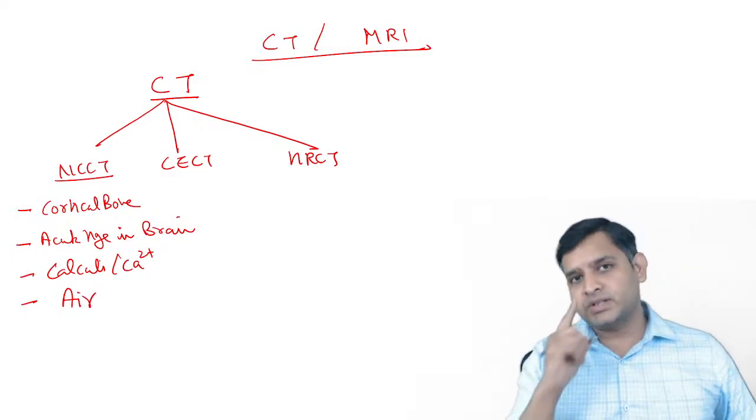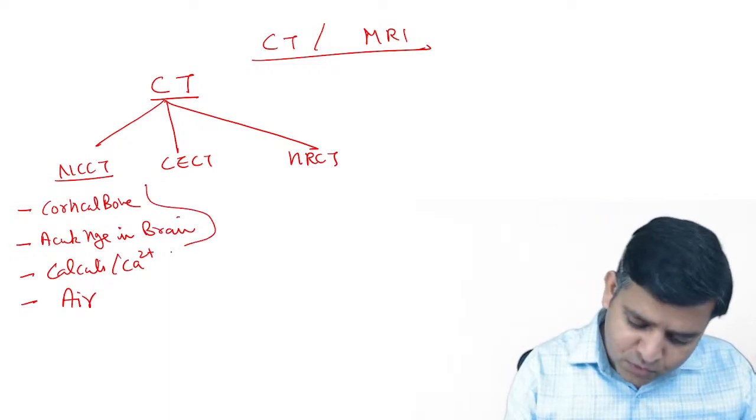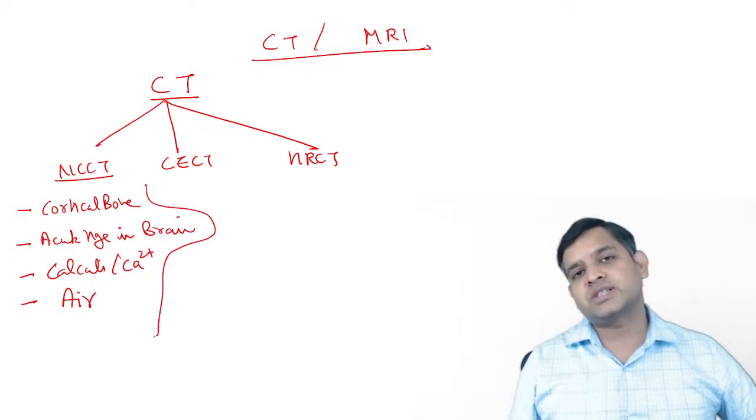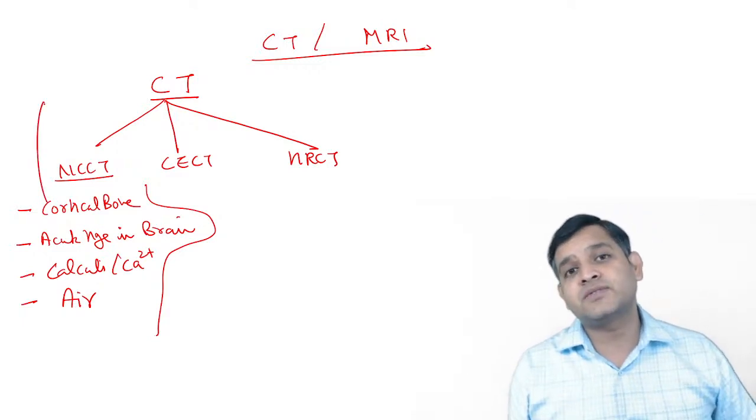Cortical bone, acute hemorrhage in the brain, calculi or calcification, or air. If you see any of these four structures, always do a non-contrast CT. But be careful, cortical bone is commonly done to assess fractures.